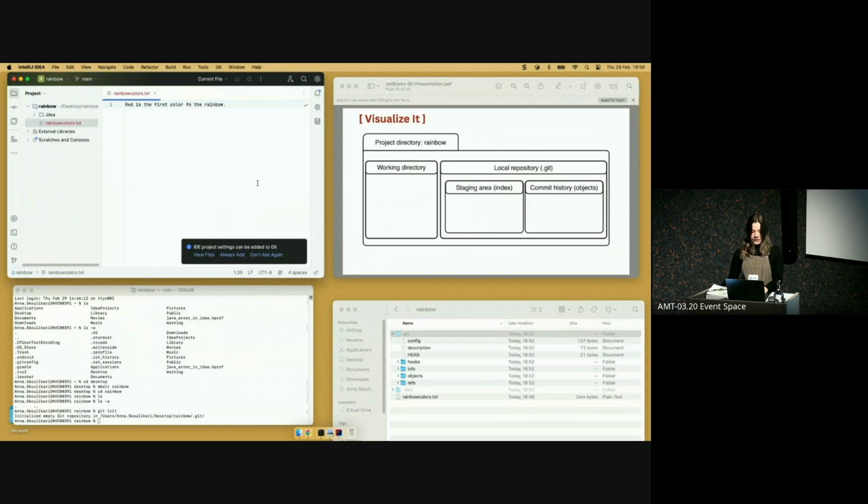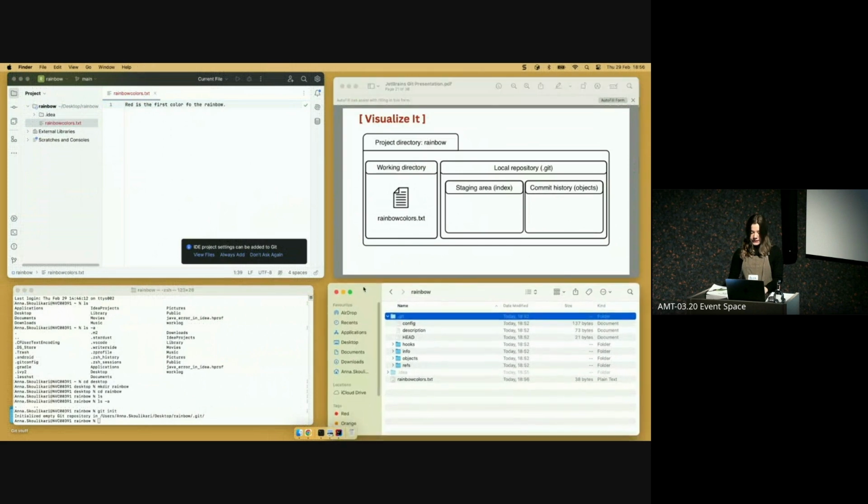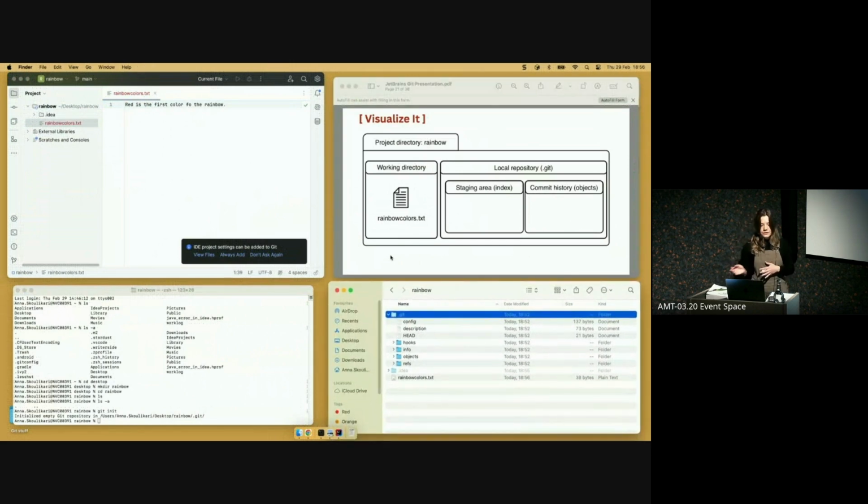So we've added a file to our working directory, and we can see that in the diagram. And we can see it here as well in our file system. But that file is not yet part of our repository. We haven't added it to the staging area, and we haven't included it in any commits.